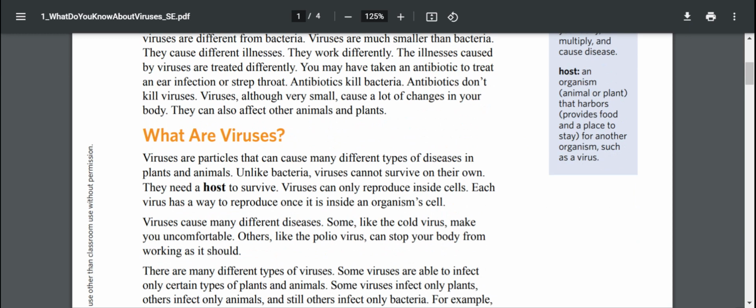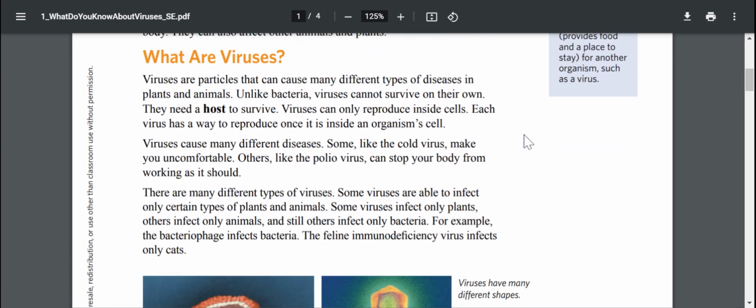Unlike bacteria, viruses cannot survive on their own. They need a host to survive. Viruses can only reproduce inside cells. Each virus has a way to reproduce once it is inside an organism cell. Viruses cause many different diseases. Some, like the cold virus, make you uncomfortable. Others, like the polio virus, can stop your body from working as it should.